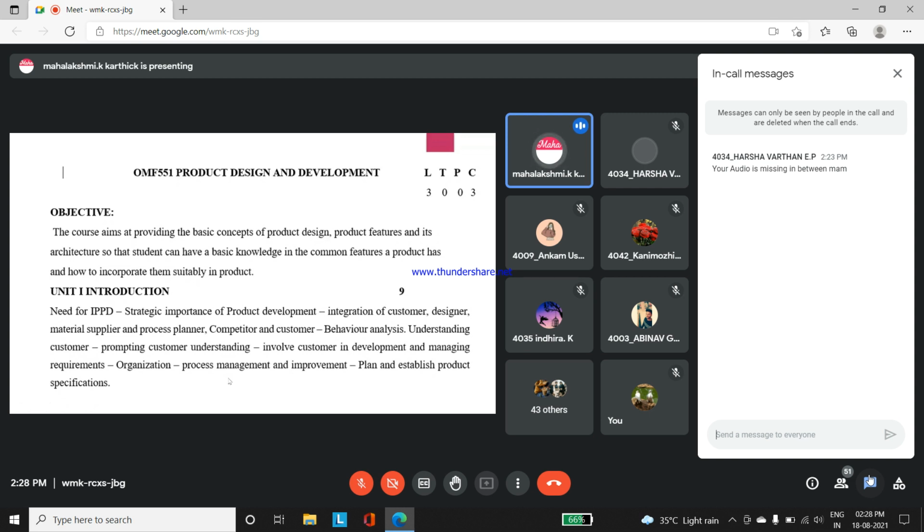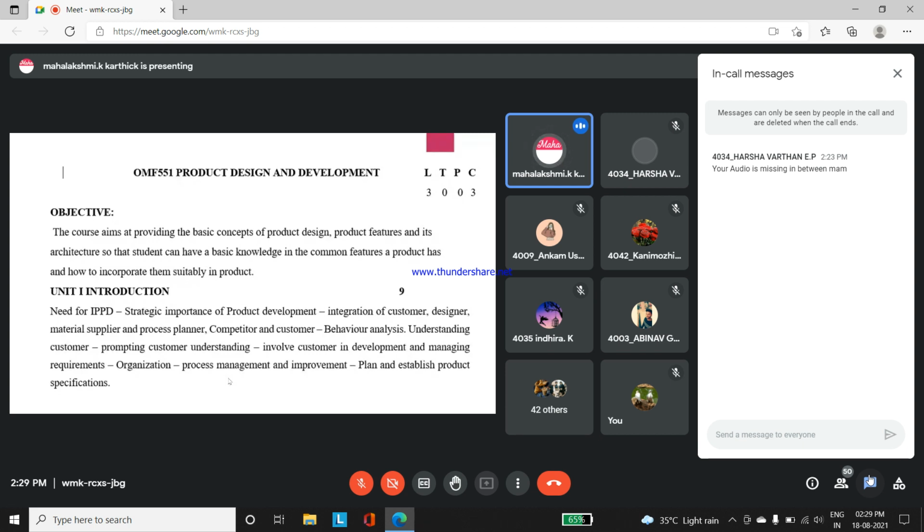So what are the things we have to aim for in learning this particular subject? You will understand the basic concepts of any product design, product features, and architecture. Without any hardware design, you can't build any software inside it. You can't run any products. For example, if you consider an i3 processor, i7 processor, or beyond, it should support all types of input units and output units. The architecture design should be in such a way that it supports all the extra small inbuilt products, and the new generations of inventions.